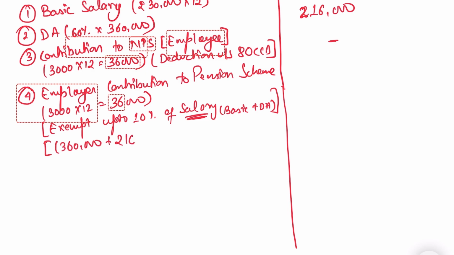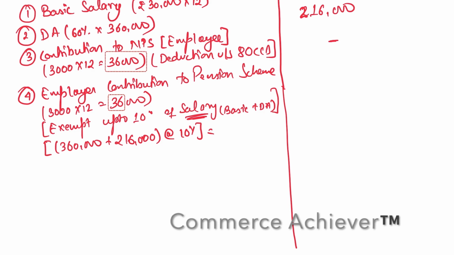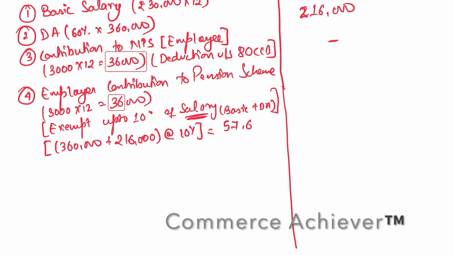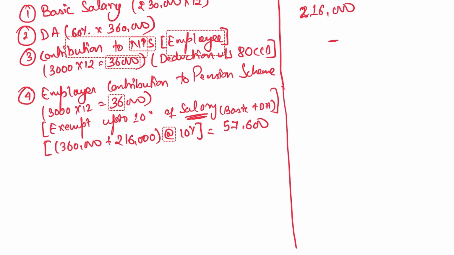plus 2,16,000. Agree? 3,60,000 and 2,16,000. Okay, and that is 10%. So when you compute this, we will get 57,600. And what is the actual contribution? 36,000.